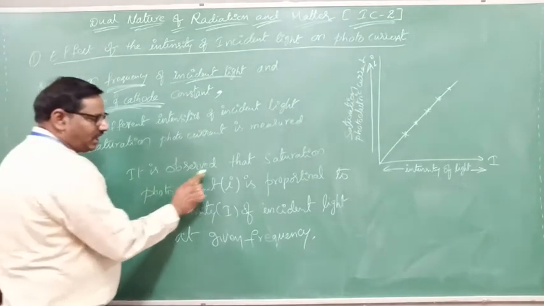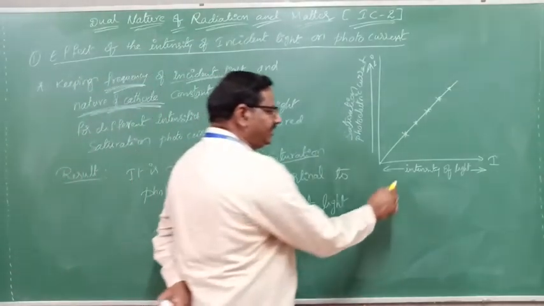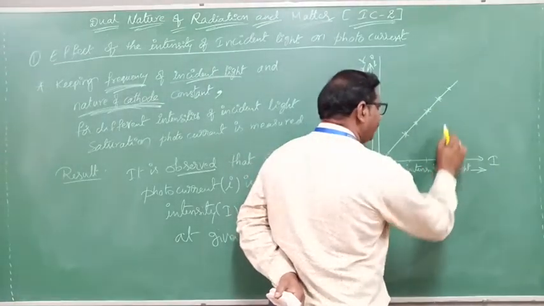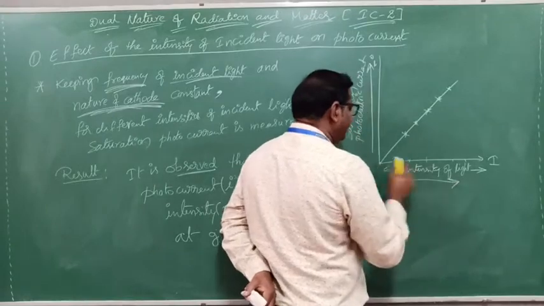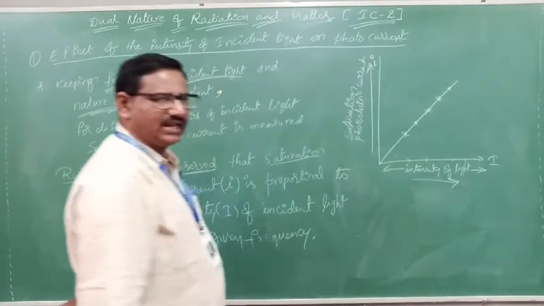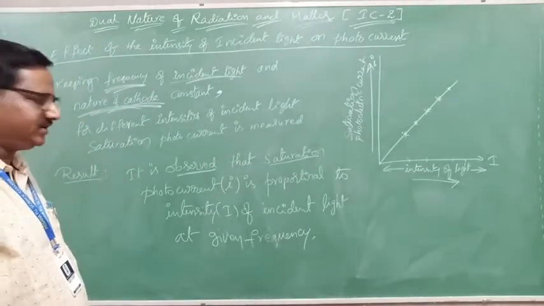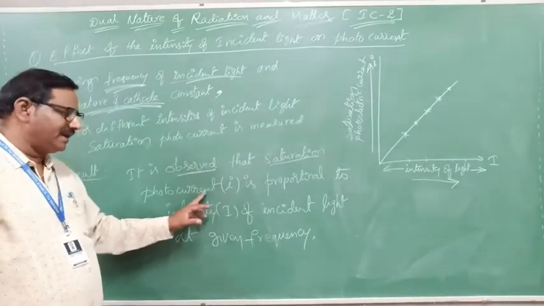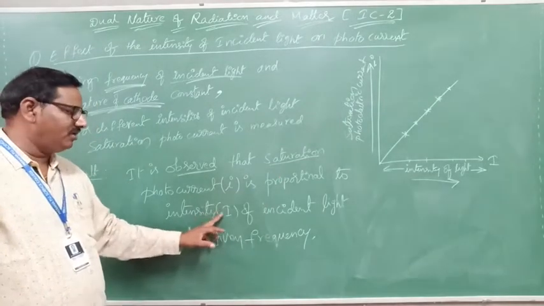If the intensity of light increases, the saturation photocurrent also increases. That means it is directly proportional. That is the result: it is observed that the saturation photocurrent I is proportional to the intensity of incident light.